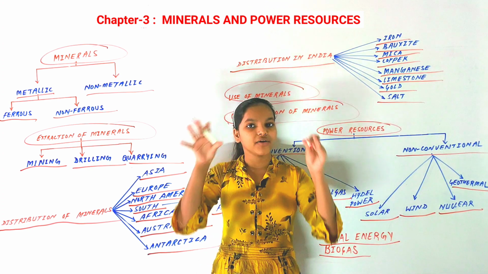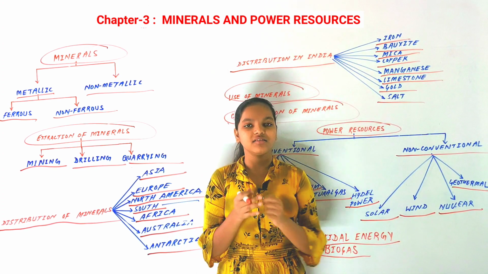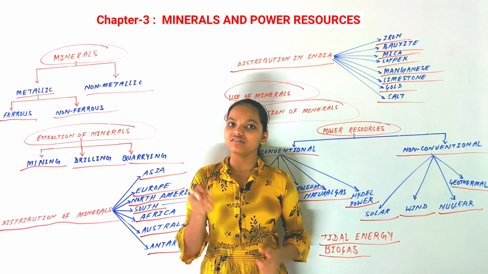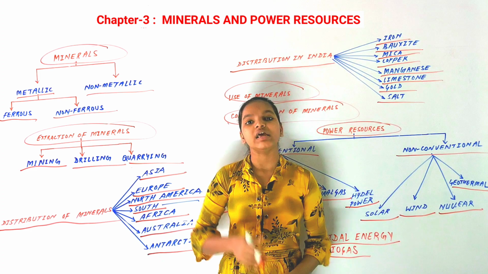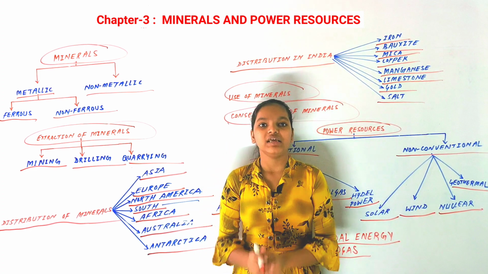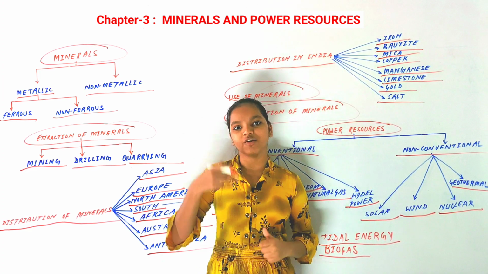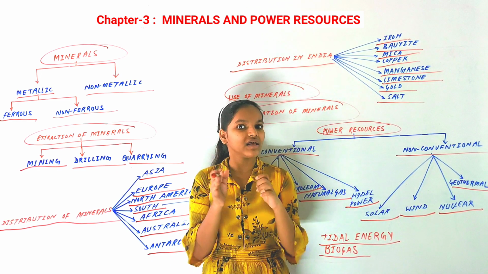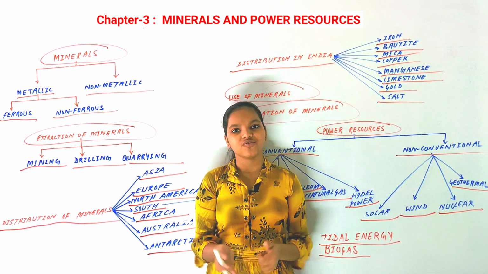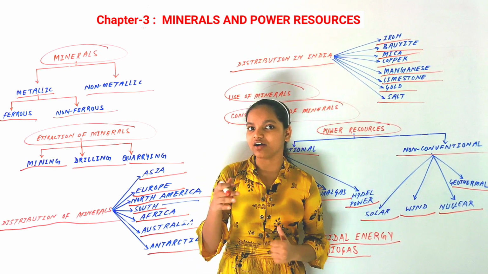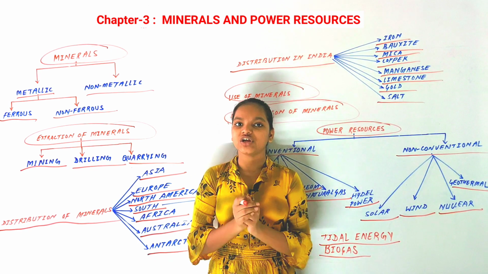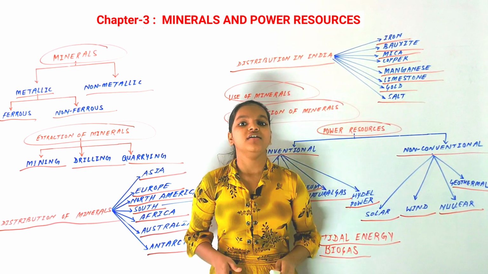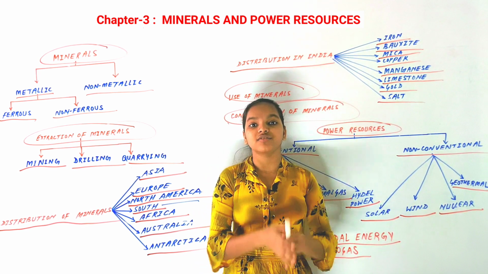This is all about the chapter. We have discussed everything in this chapter: the minerals, the power resources, the conventional sources of energy and the non-conventional sources of energy. We have seen some facts, like green diamonds are the rarest ones, Australia has the oldest rocks, France was the first country to make tidal energy stations, and Norway was the first country to conduct hydroelectricity.